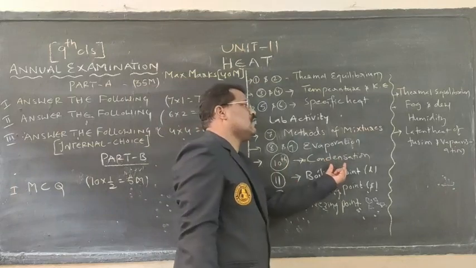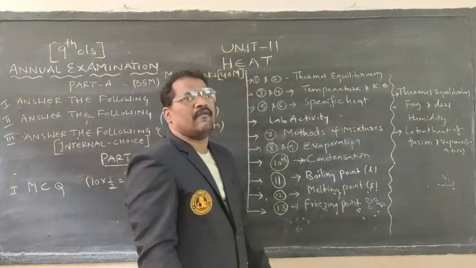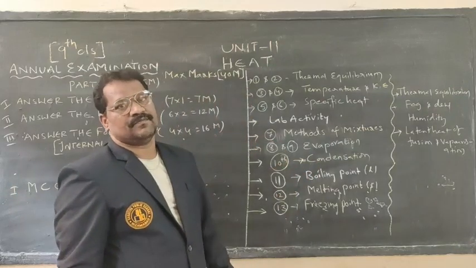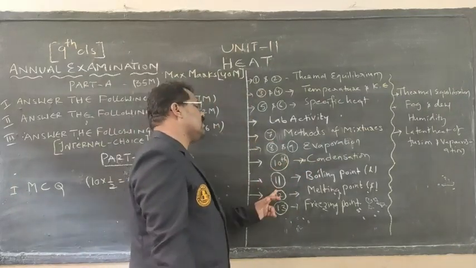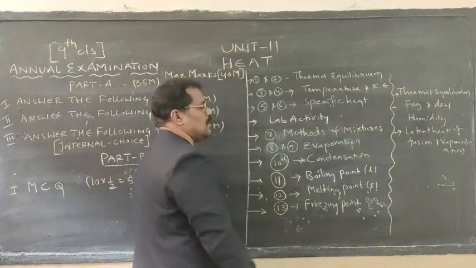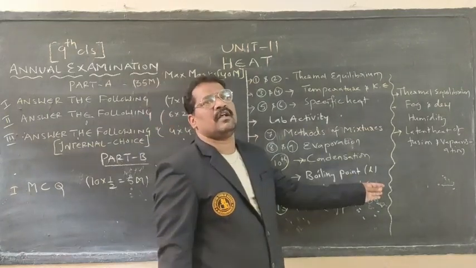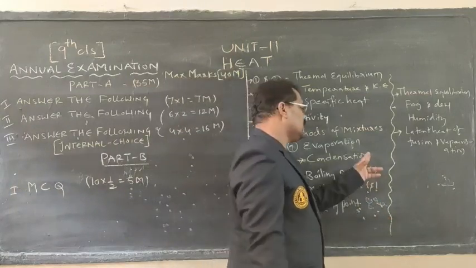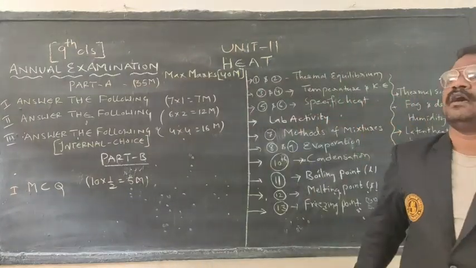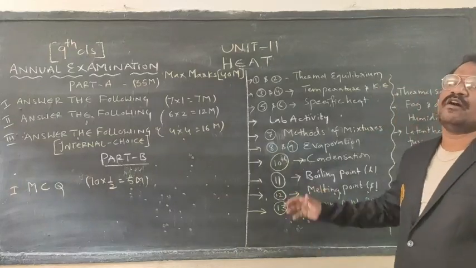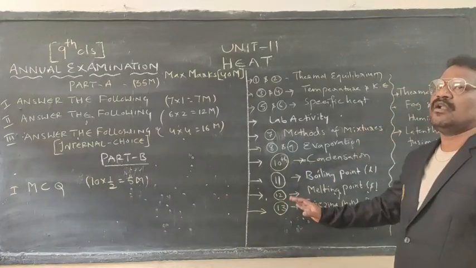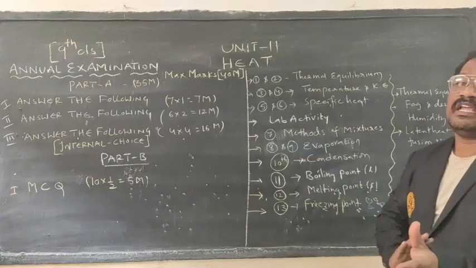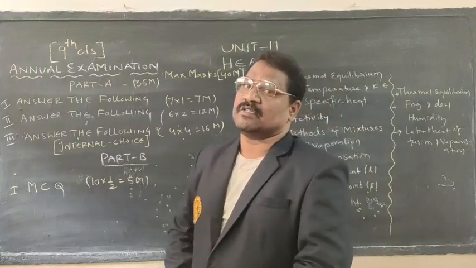Coming to the 10th activity, it is condensation: how a liquid gets condensed is given in that activity. And the remaining 11th, 12th, and 13th activities together, you may be asked about the boiling point of a liquid, the melting point of ice, and the freezing point. These three topics together you may be asked as a 4 marks question, or individually for 2 marks or individually for 4 marks. Melting point and boiling point together you may also be asked as 4 marks questions.